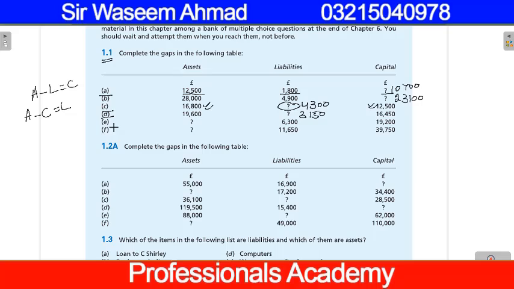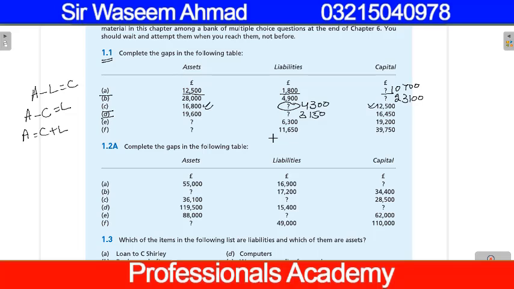And in parts E and F, he is asking you the value of assets, and according to our discussion, assets is equal to capital plus liability. You simply add the value of liability and capital to find the value of asset.